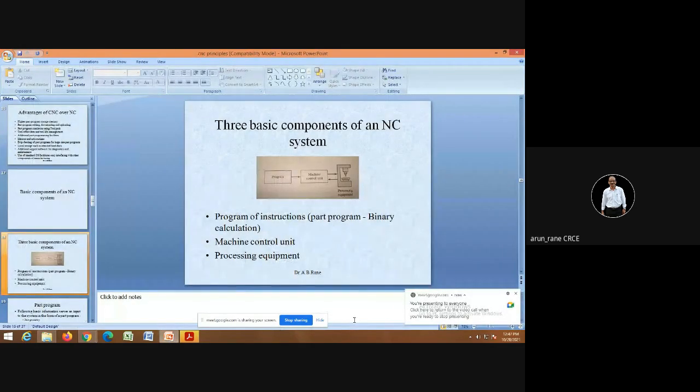So what are the basic components? You have a program. Usually NC machines have the program in the form of tape. That's why many times it is also called TNC, tape numerical control. So you have the machine control, and then a machine tool, like a milling machine or drilling machine, and then this tape, which is read in this MCU, machine control unit. The tape is a paper tape.